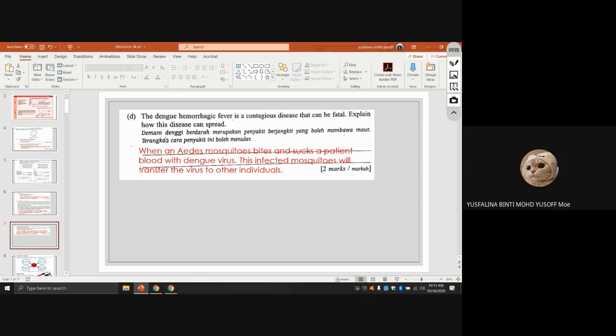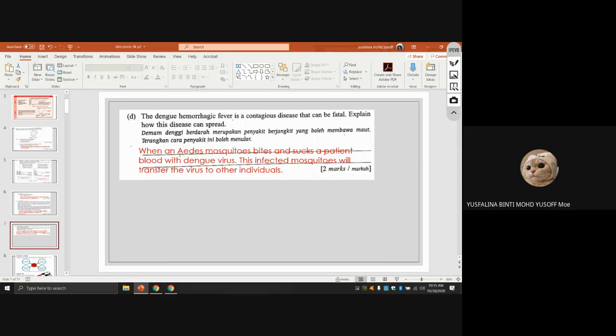Dengue hemorrhagic fever is a contagious disease that can be fatal. So, how can the disease spread? When an Aedes mosquito bites and sucks the blood of a patient with the dengue virus, this infected mosquito will transfer the virus to other individuals.